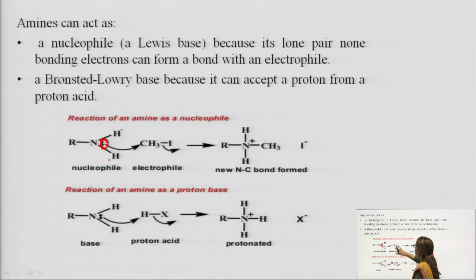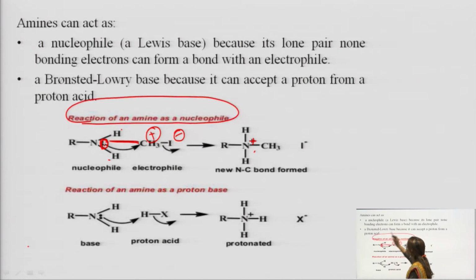It is reacting with the alkyl halide CH3I. I is negative in charge, this CH3 is positive in charge. This positive will go to this N group and attach itself, and because of formation of this bond with the help of this lone pair of electrons, nitrogen acquires a positive charge. That means you can see how an amine reacts as a nucleophile.